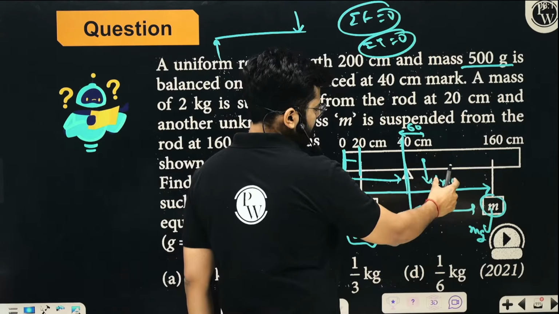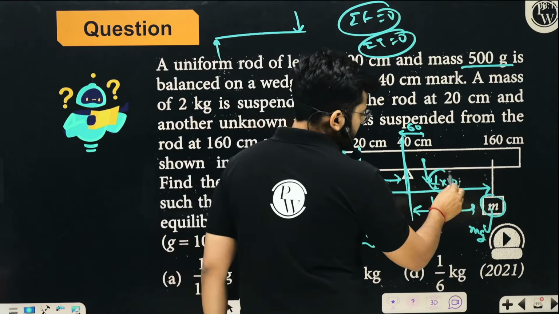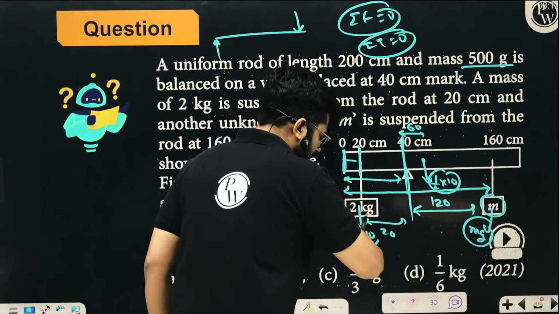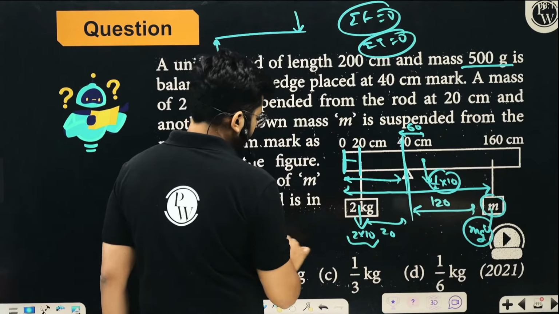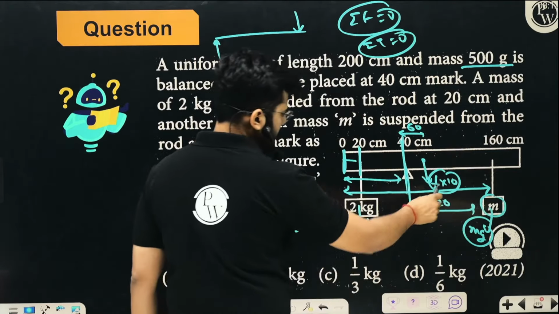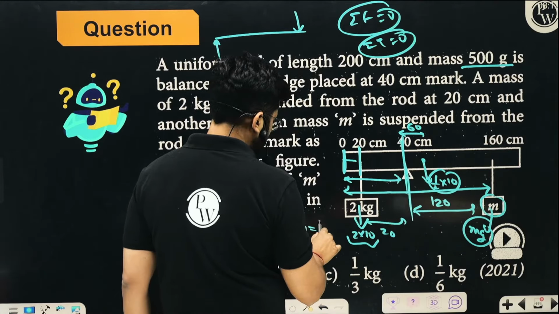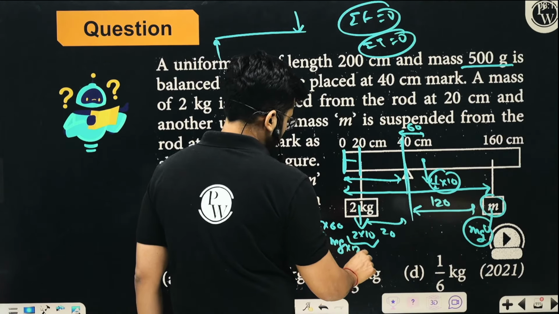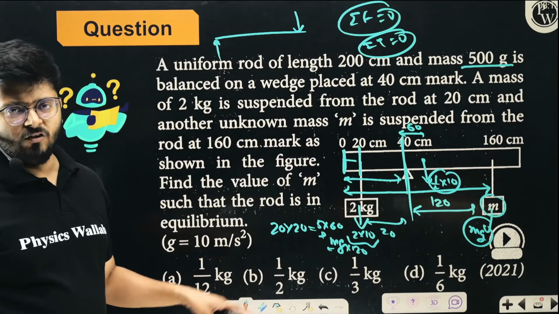That weight has a turning effect in this direction, and this thing has a turning effect in the other direction, so they must balance each other. So 20 into 20 must balance 5 into 60 plus mg into 120. Solving it will give you the value of the mass. Simple, one equation and you get the value of the mass.